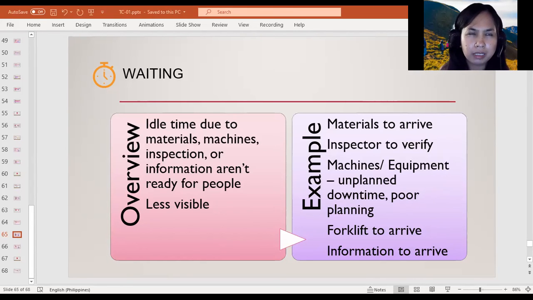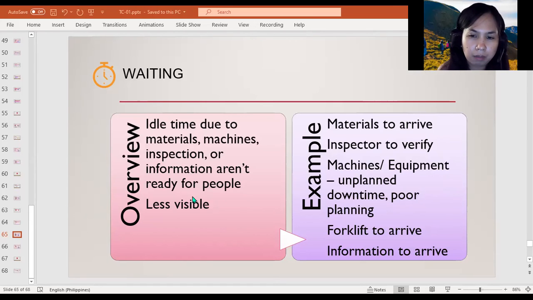And this waste normally is less visible than the others because it's often replaced by overproduction or busy work. So when waiting becomes visible, it's really important to keep people from producing unneeded product just to keep busy, since this busy work often does more harm than good.